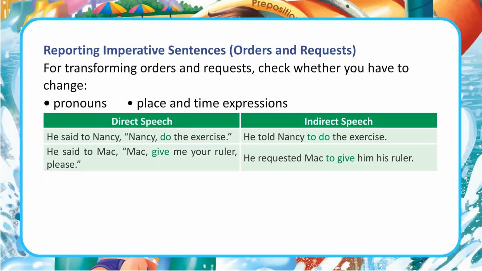Direct speech, indirect speech. He said to Nancy, "Nancy, do the exercise." He told Nancy to do the exercise. He said to Mac, "Mac, give me your ruler, please." He requested Mac to give him his ruler.